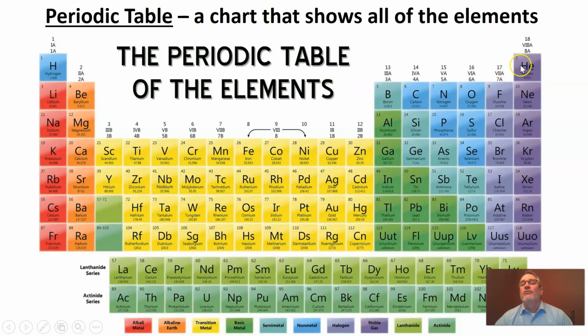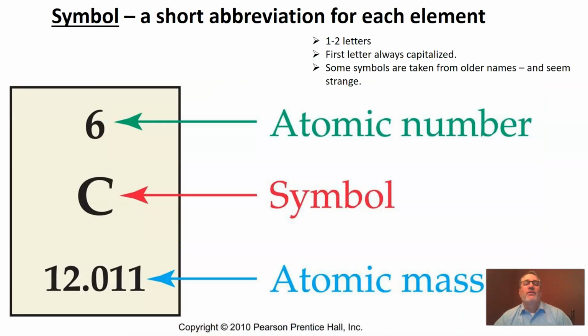If we move across, here's atomic number 2. Here's helium. The chemical symbol for helium is going to be He. We look down at element number 6, carbon. Its atomic symbol or its chemical symbol is going to be a capital C. Okay, so the chemical symbols are just really a shorthand way that prevents us from having to do a whole lot of writing. As we move on, that's going to become more and more important, particularly as we start combining these elements to form new substances.